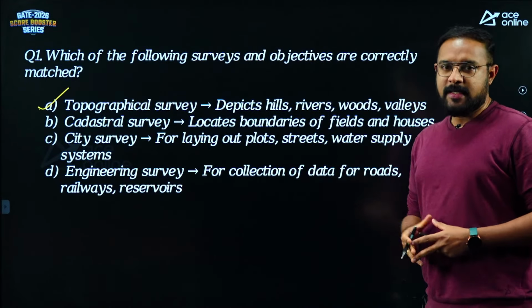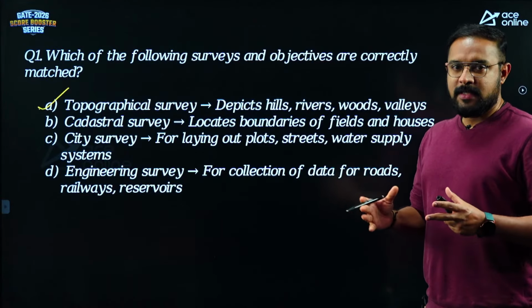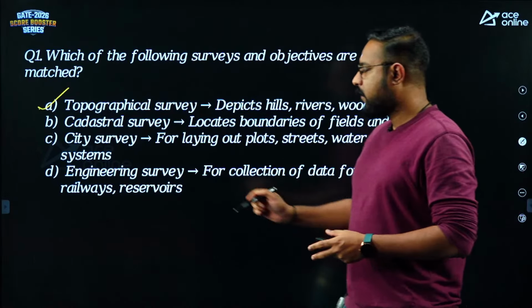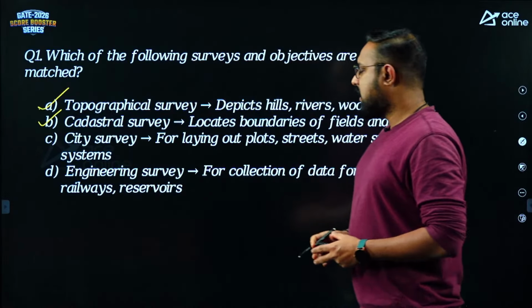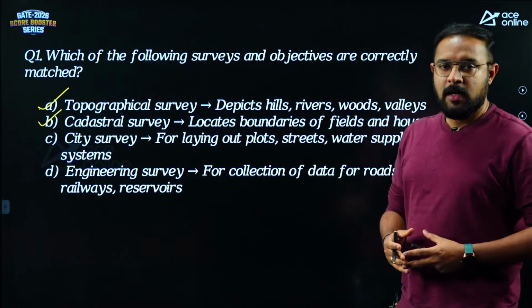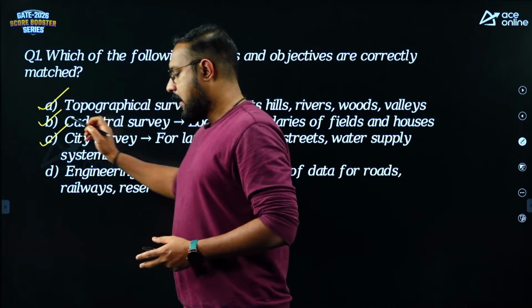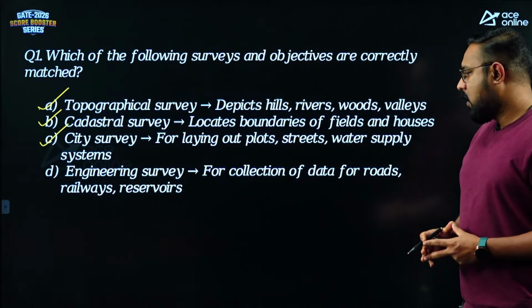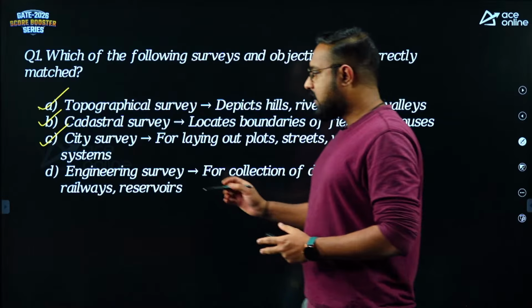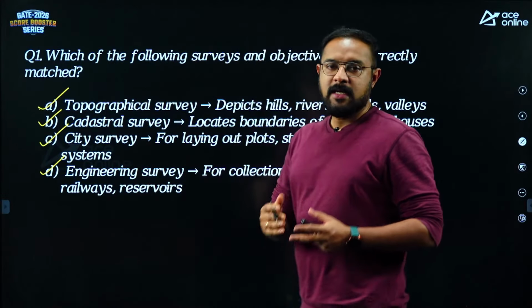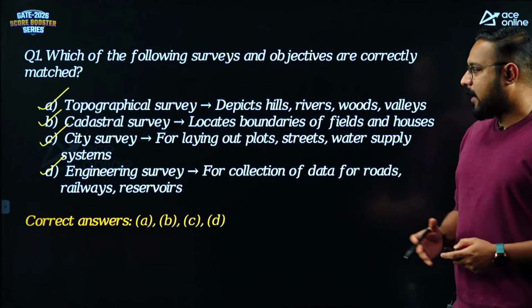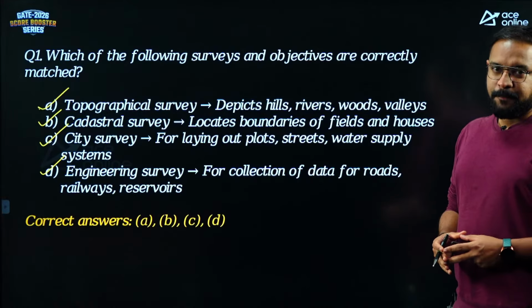Cadastral surveys. What are cadastral surveys? They are conducted to represent legal boundaries. They locate boundaries of fields and houses. That's correct. Next, city surveys for laying out plots, streets, water supply systems. Yes, these are all part of our urban planning, so that's also correct. Engineering surveys for collection of data for roads, railways, reservoirs, etc. That's also correct. These are surveys conducted to collect design data for our civil engineering works. So the correct options here are A, B, C and D.